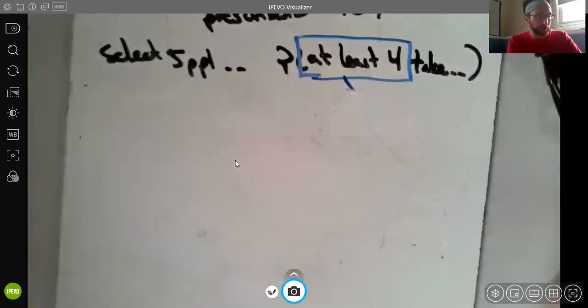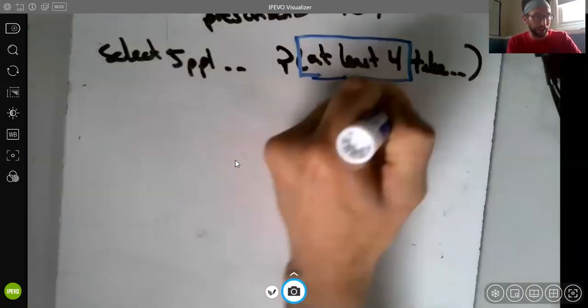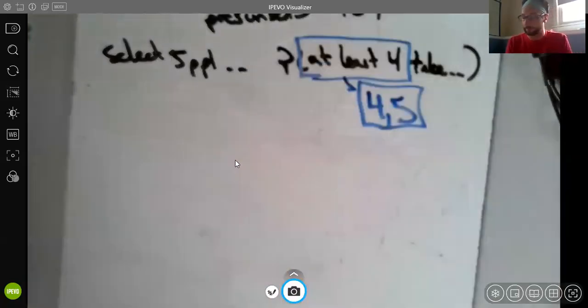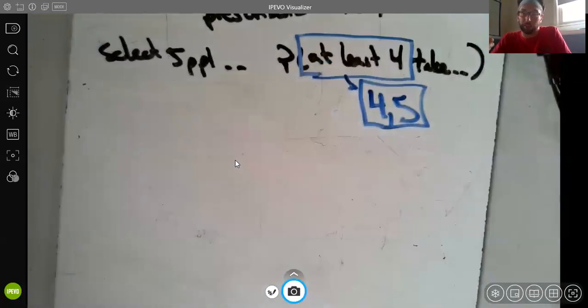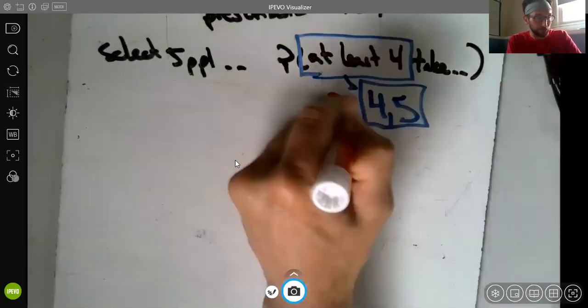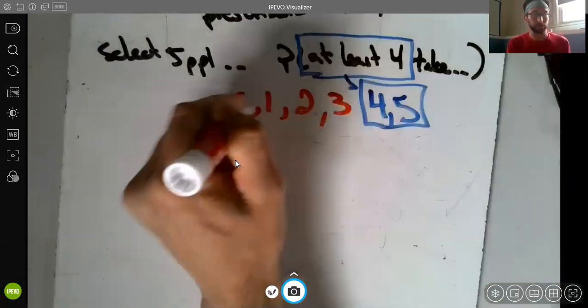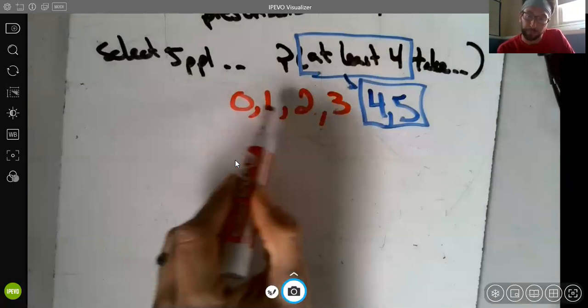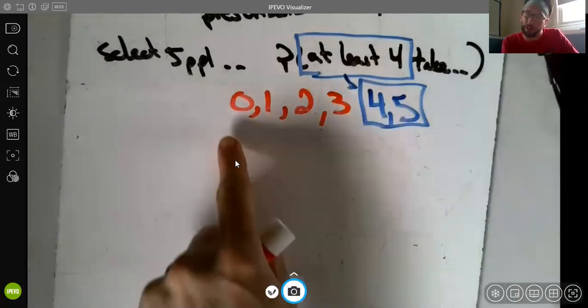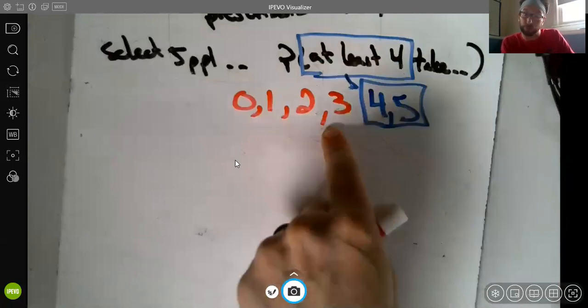So lastly, at least 4, that means 4 or 5 people take their medicine. So that's what we've looked at. We focused on the numbers of people we do want taking their medicine for this question. I've phrased that pretty poorly. The other idea is at least 4 or 5, that's everything except 3 or 2 or 1 or 0. Now, I wouldn't do 4 separate binomial PDFs or 4 separate manual calculations for these red numbers, because why do that 4 times when you could just do it 2 times?